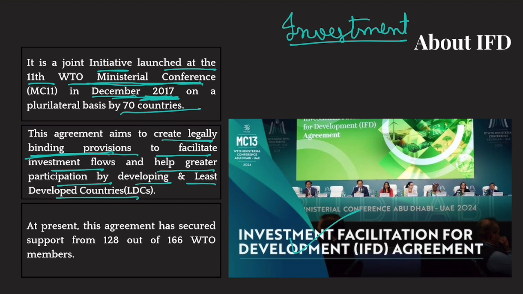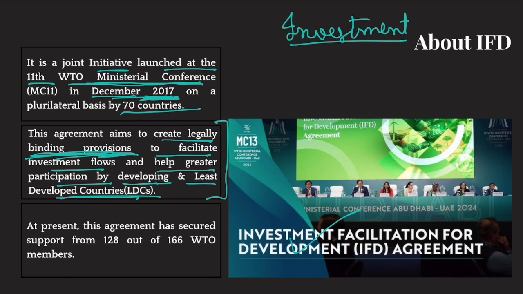So these legally binding provisions, though they would take countries' freedom away to regulate foreign investment in their own country, are essential for investors to feel safe. And that is why, through these provisions, investments in developing and least developed countries would increase. So that is why China is pushing for this.